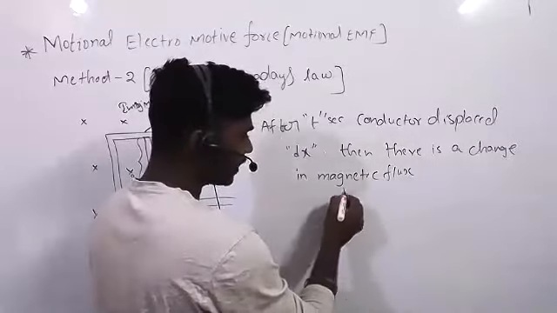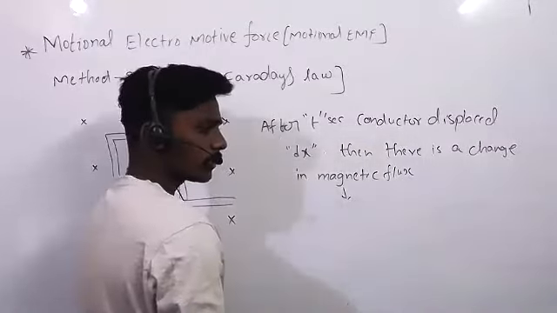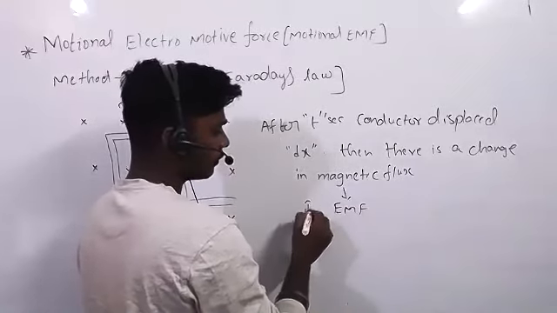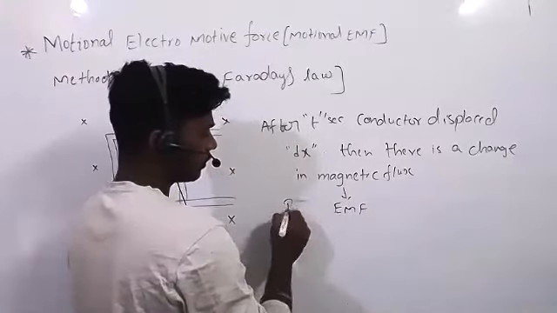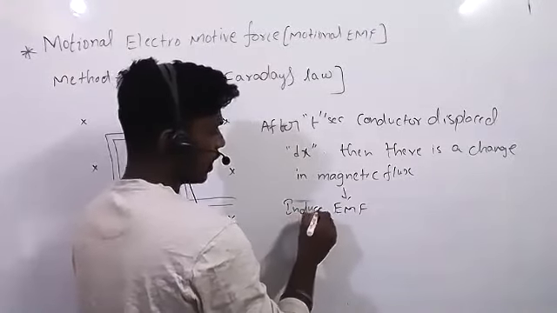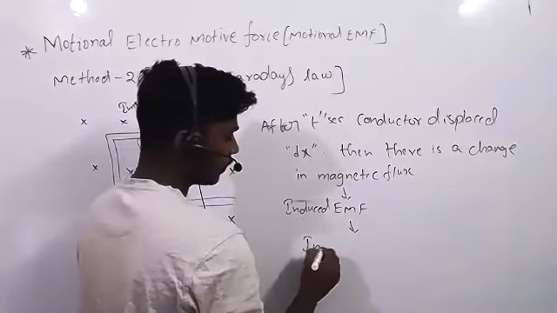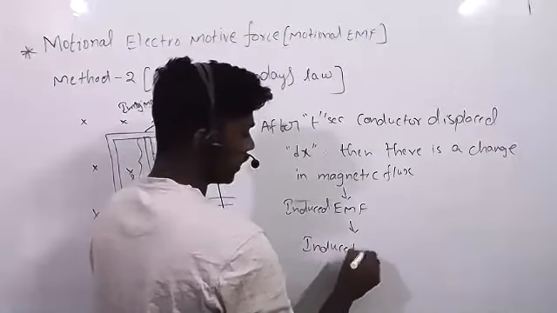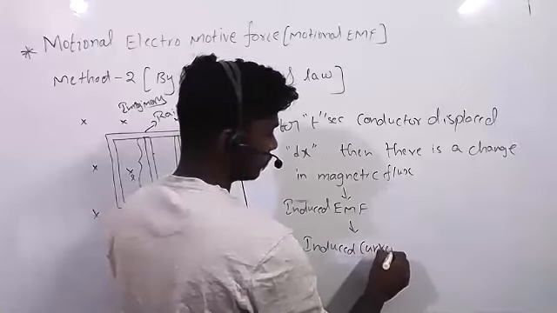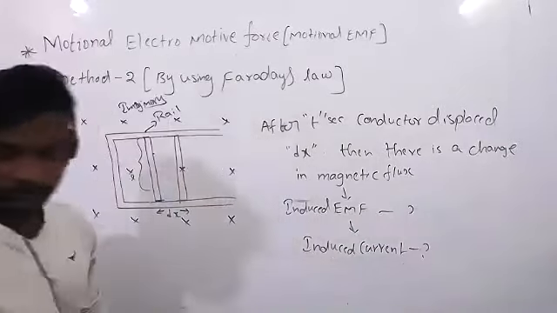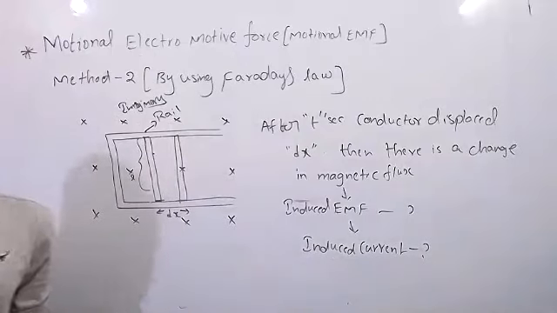Now a change in magnetic flux produces induced EMF. If it is a closed loop, then it produces induced current. How much, that's what we have to calculate. Clear or any doubt?